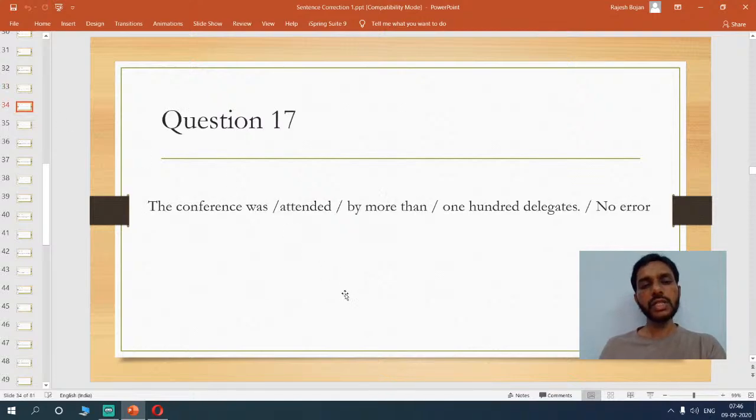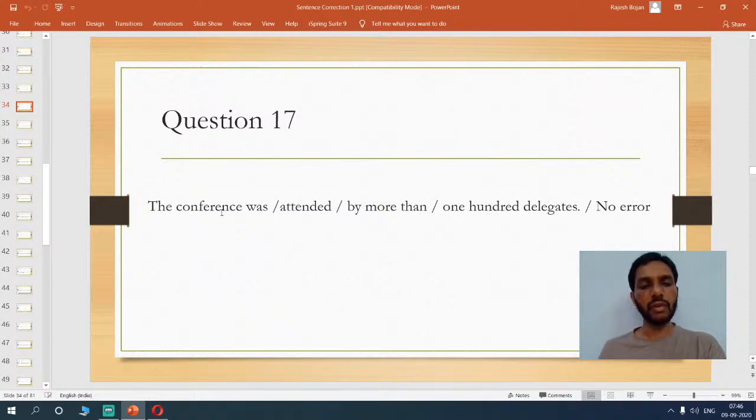The conference was attended by more than 100 delegates. Here we are talking about a conference, as if the action had happened in the past. The conference was, there is nothing wrong here, attended. You see the past verb is used, so everything is correct.